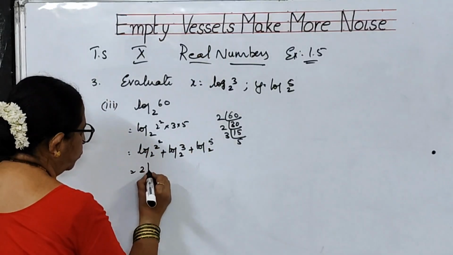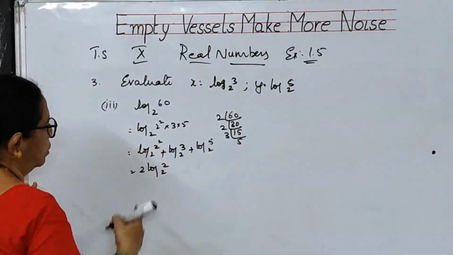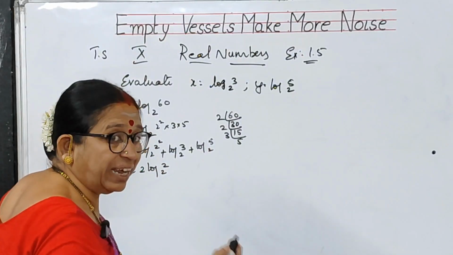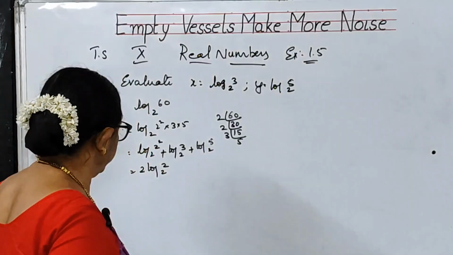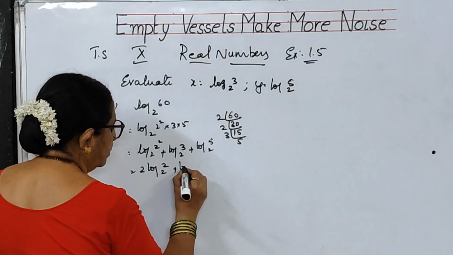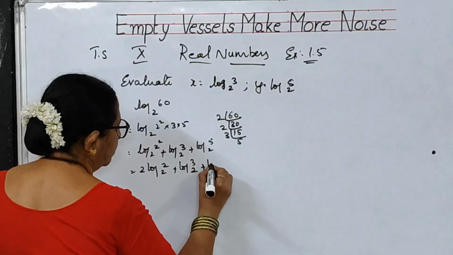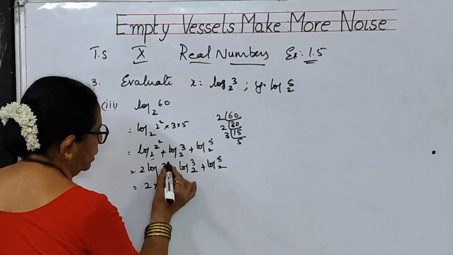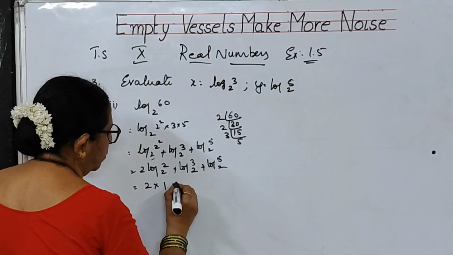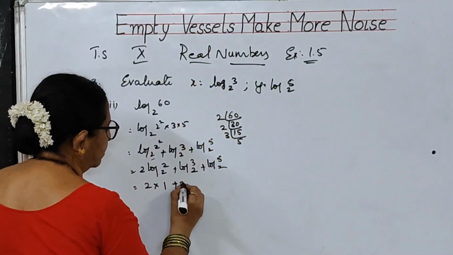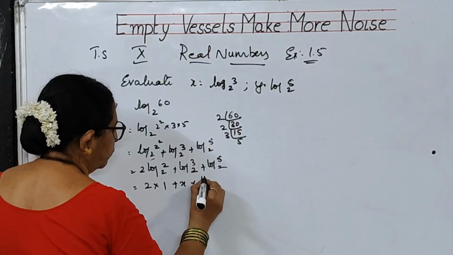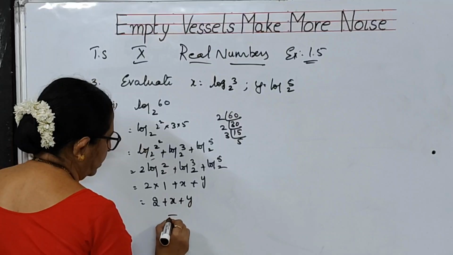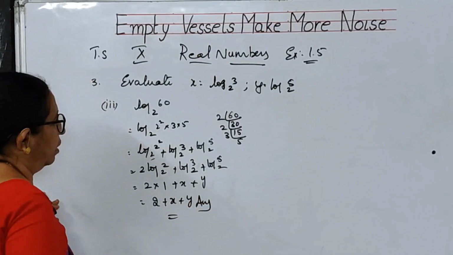This can be written as 2 log 2 to the base 2. This 2 has gone this side, because log x to the power of n to the base a is equal to n log x to the base a. So basing on that, I have taken the 2 here, plus log 3 to the base 2, plus log 5 to the base 2. That is 2 into 1. Children, here again, log 2 to the base 2 is 1, plus log 3 to the base 2 is x, plus log 5 to the base 2 is y. That means 2 plus x plus y. This is the answer of the problem.